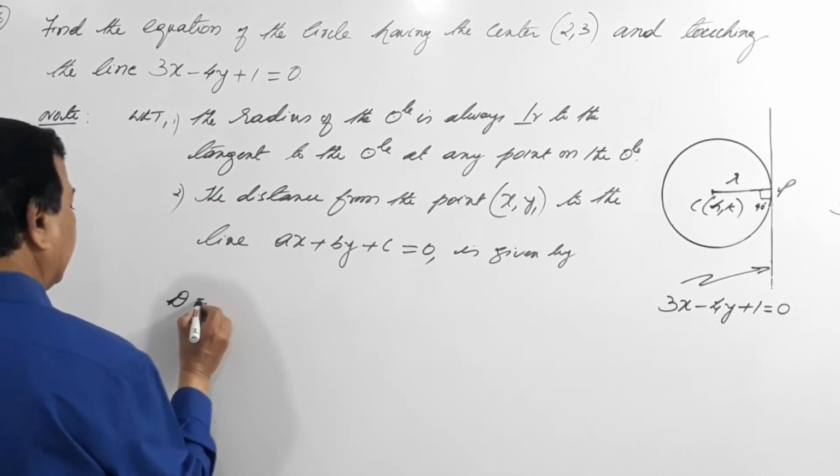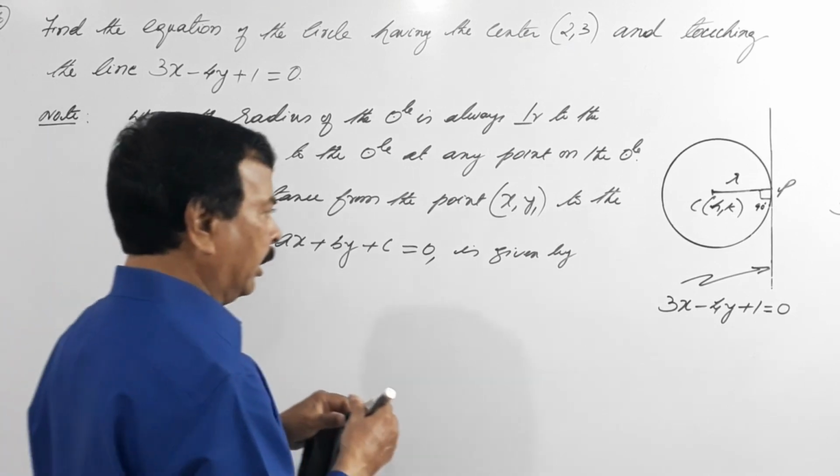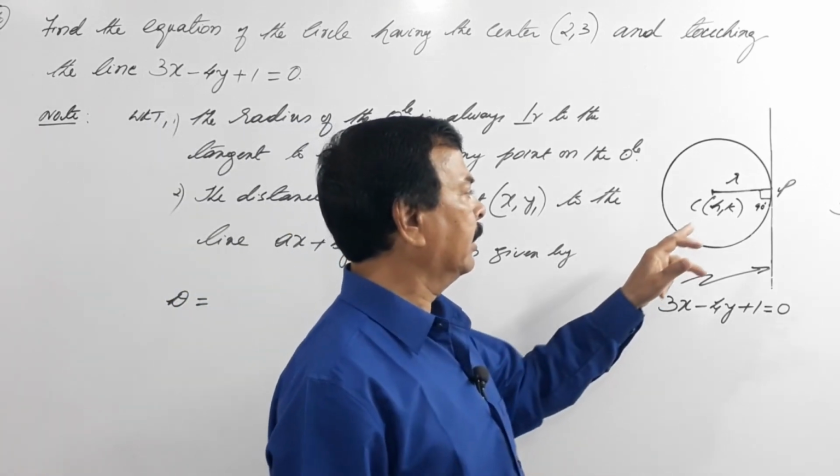D equals to, see here I would like to explain.